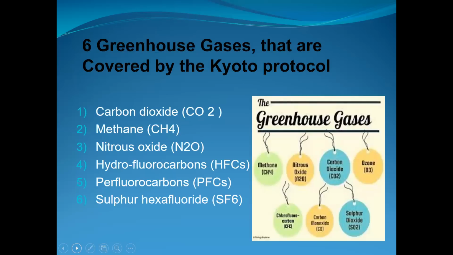There are 6 greenhouse gases covered by the Kyoto Protocol. Number 1 is carbon dioxide, number 2 methane, number 3 nitrous oxide, number 4 hydrofluorocarbons, number 5 perfluorocarbons, number 6 sulfur hexafluoride. All these 6 come under the category of greenhouse gases.